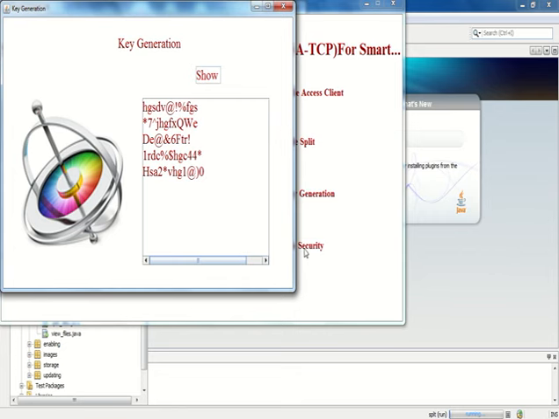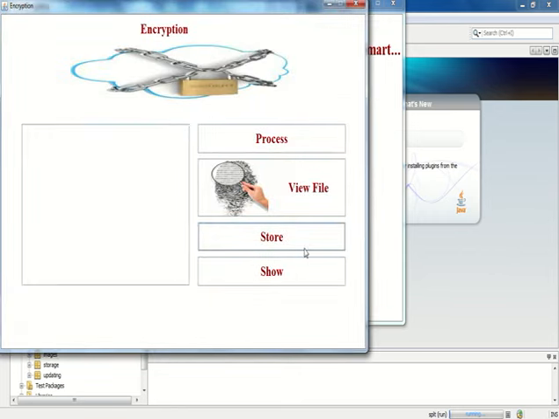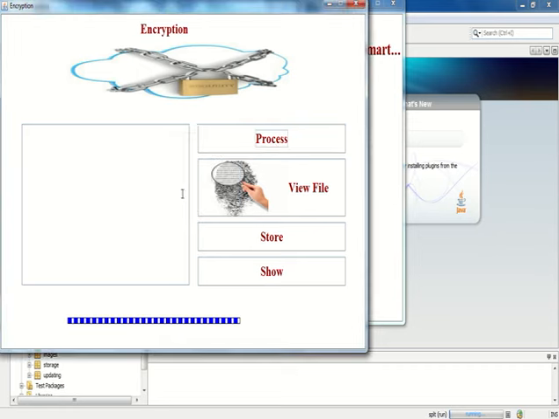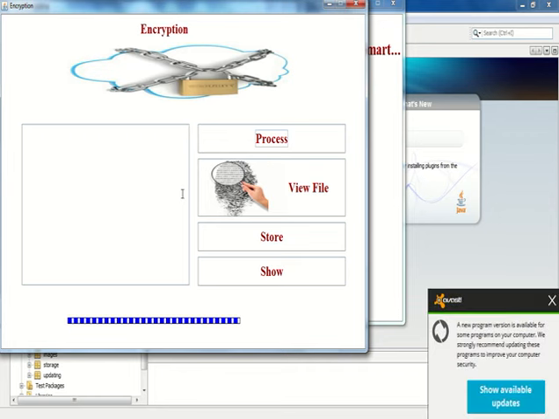Then the final step is file security. File security is the encryption process, with the options process, view file, store, and show. I give the process option and click process. The project is processed here, and the process is almost done. The encryption is completed. After the encryption is completed, click OK. The first process is completed.